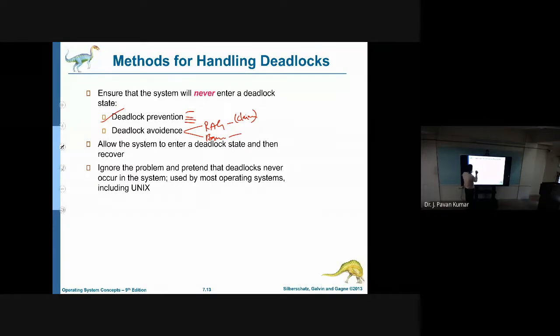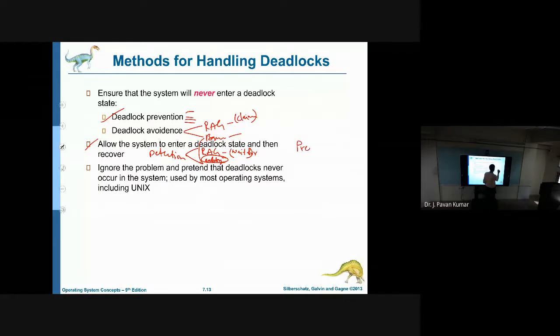Next, another strategy is to allow the system to enter into deadlock and then recover. That means we have to detect it. In detection also we have seen 2 algorithms. One is resource allocation graph based, using a special type of graph called the wait-for graph. A wait-for graph has no resource nodes, just process nodes. Another one is similar to Banker's algorithm, where we run a variant of the safety algorithm and then detect it. That is detection.